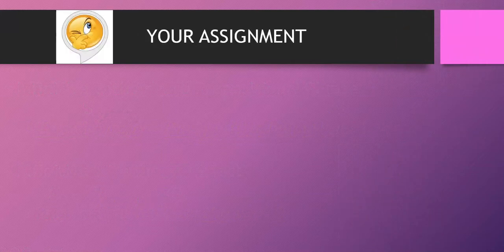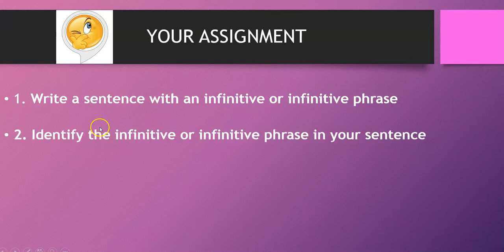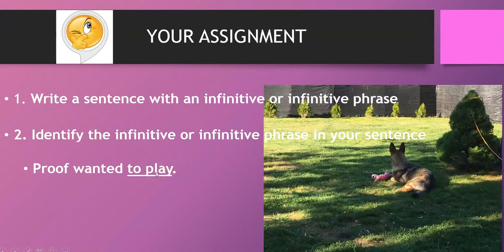Your assignment. You can do it. You're going to write a sentence with an infinitive or an infinitive phrase if you're feeling ambitious. And then you're going to identify the infinitive or the infinitive phrase in your sentence. So, for example, Proof wanted to play. Here, to play is our infinitive. It's acting as a direct object. And so I'm going to identify it by underlining it.